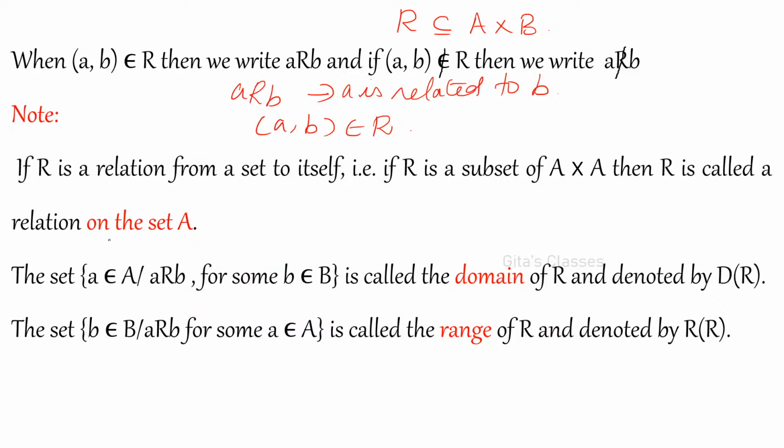The set of all A belonging to A such that A is related to B for some B is called the domain of R and denoted by D of R. Domain of the function, we have seen in the previous class. If the function is defined from A to another set B, F is defined from A to B, then